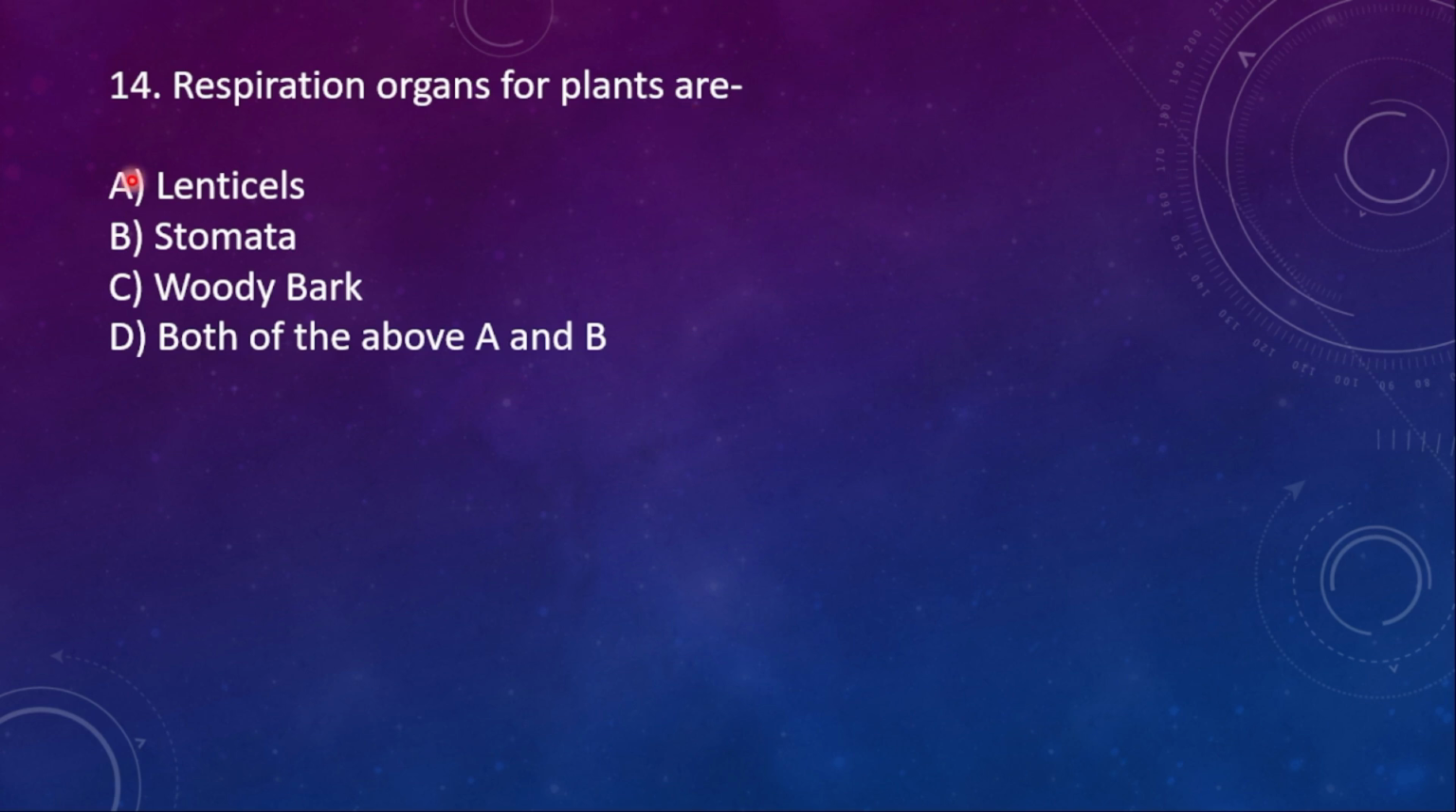Next, 14th one, respiratory organs for plants. As we respire by our nose and then lungs, same like that there will be respiratory organs for plants also. A, lenticels, B, stomata, C, woody bark, and then D, both of the above, A and B. So here the right option is D.